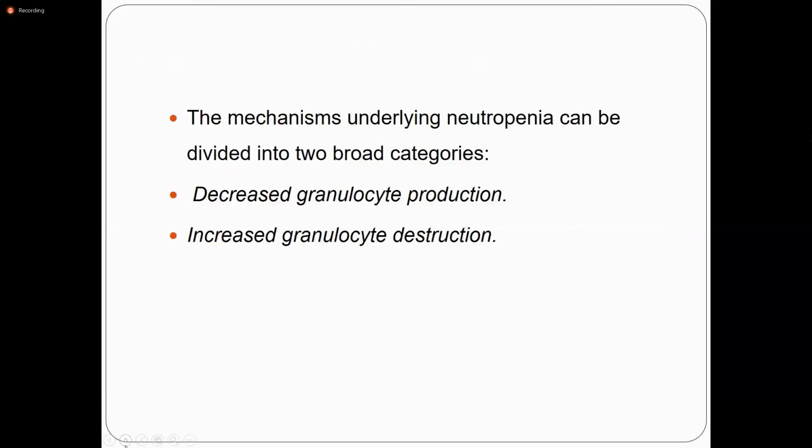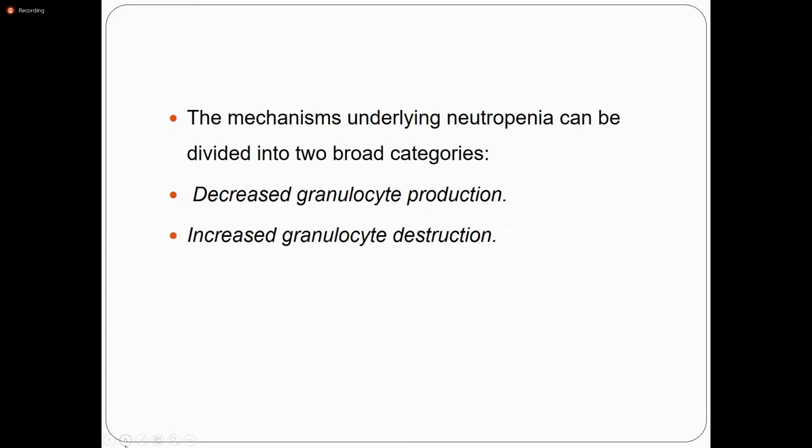Okay, what is the mechanism underlying the neutropenia? The mechanism underlying the neutropenia is divided into two groups. Decreased granulocyte production: reduction in the granulocytes most often caused by marrow hypoplasia, as occurs in cancer chemotherapy or in aplastic anemia, or extensive replacement of the marrow by tumor cells, by leukemia cells.